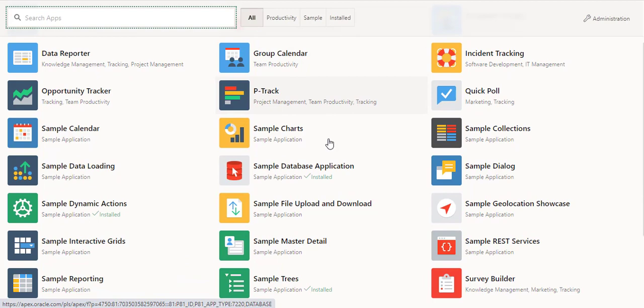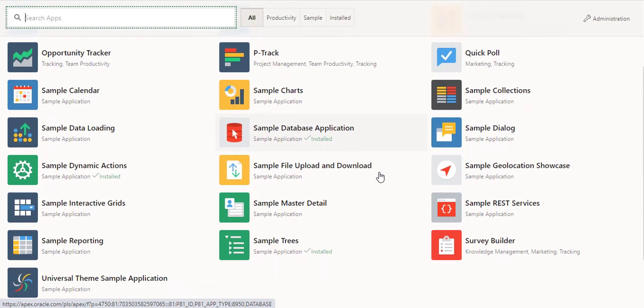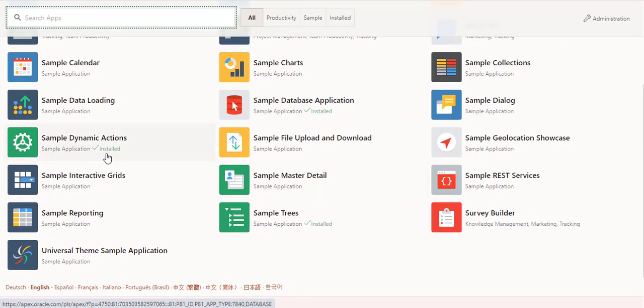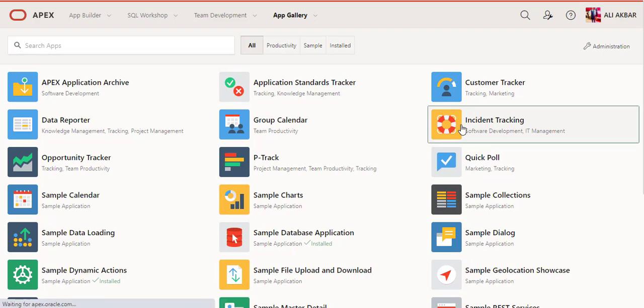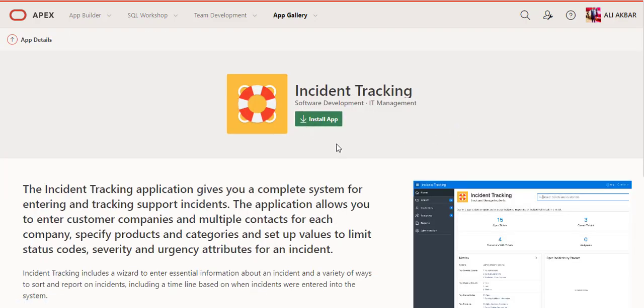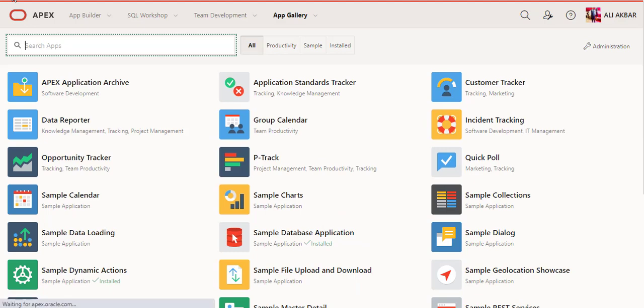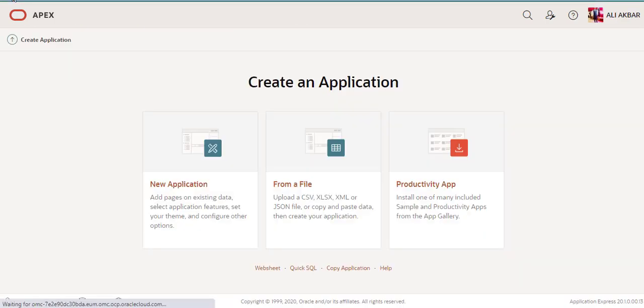Sample dynamic actions, I already installed this application, and a sample tree. I already installed means that for any application you just press and click, and it is created. When you click on Install Application, it is downloaded and installed in your workspace. I'm showing you the productivity app which I installed, in front of you.